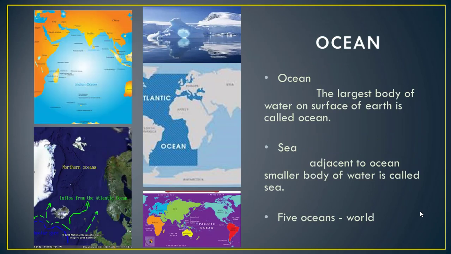So what is an ocean? The largest body of water on the surface of Earth is called an ocean. Oceans comprise 71% of water, as we discussed in continents. The bodies adjacent to the ocean are called seas. There are 5 oceans in the world. But before going to the details, we will discuss that there is only one world ocean.